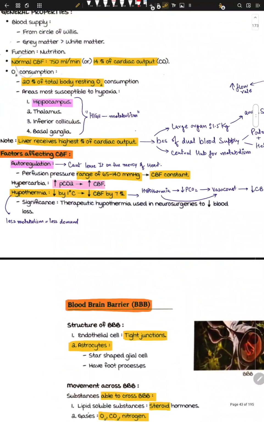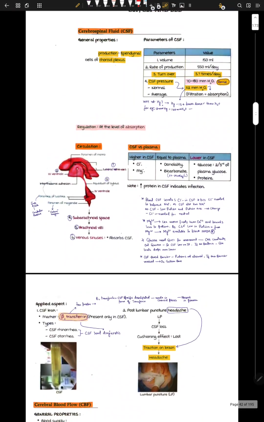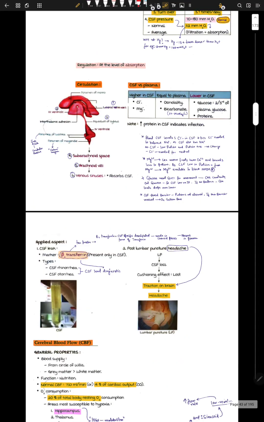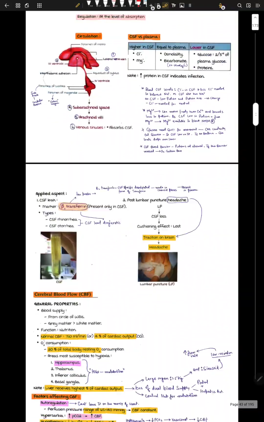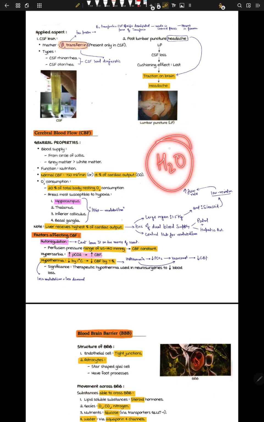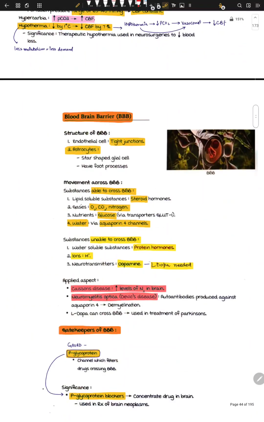Okay, so this part is over. Things to remember: 750 ml, 14% of cardiac output. Liver is the highest one. Hypothalamus is the first to get damaged. For CSF rhinorrhea and CSF otorrhea, we look for beta-2 transferrin. Another thing is the normal pressure, and the pressure here is measured in H2O. Pressure for the respiratory system is also measured in H2O, so remember that.